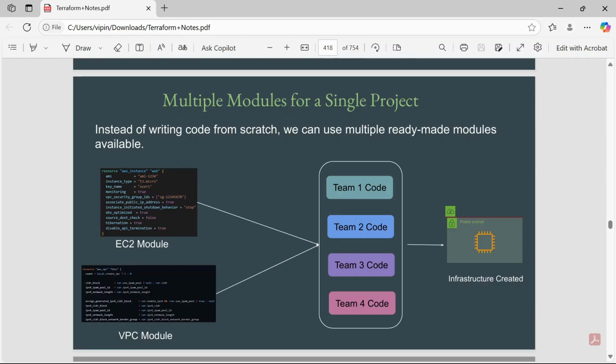So this is all about Terraform modules. I hope you found this video informative and helpful.